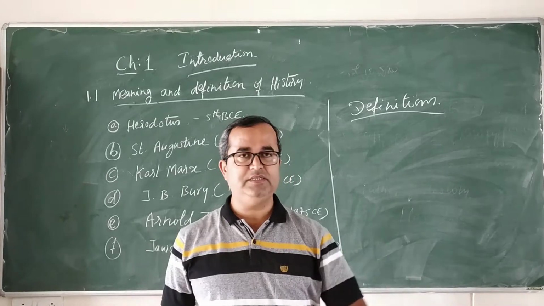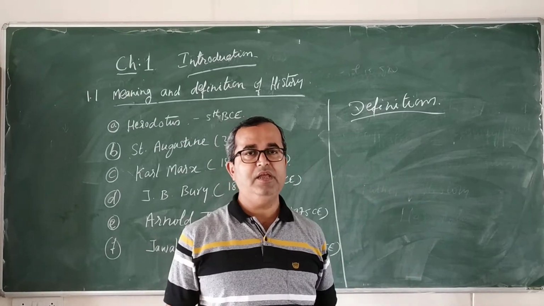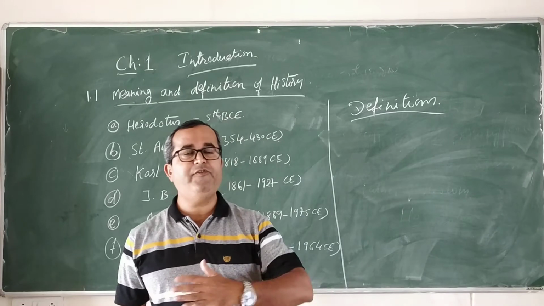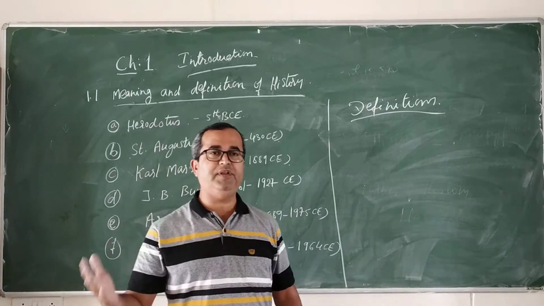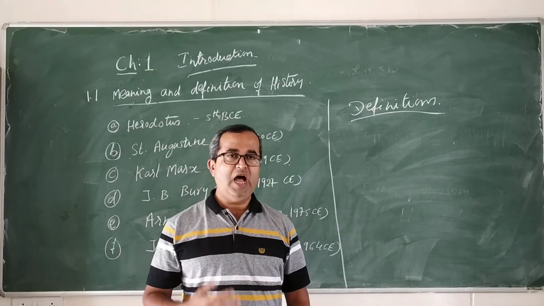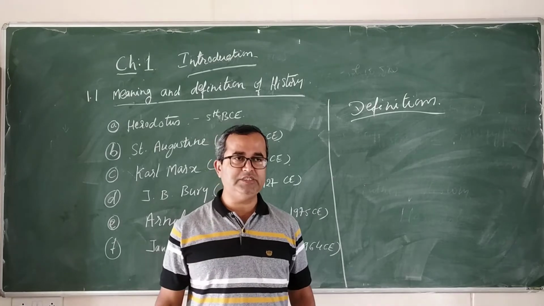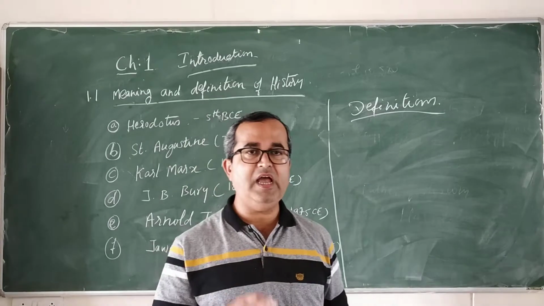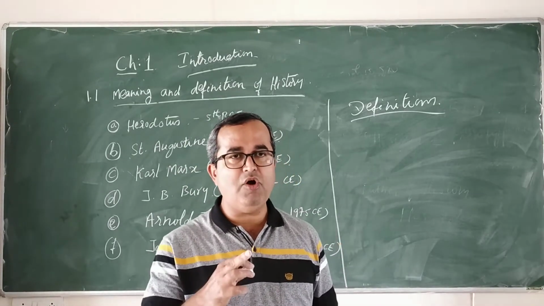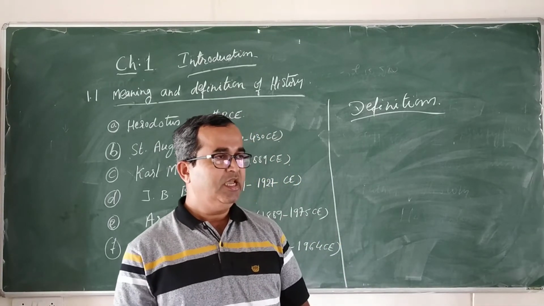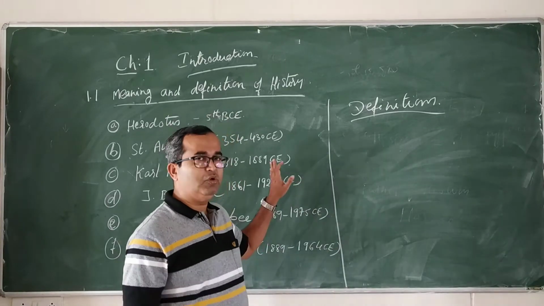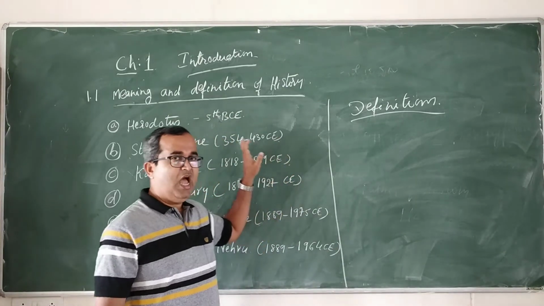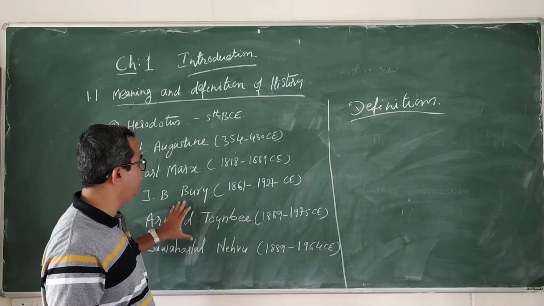We know the meaning of history, but for the definitions, different people have given different definitions. I may say one definition about history, another person may say another definition, and you may say another definition according to your experiences. In the same way, many historians have given different definitions of history.